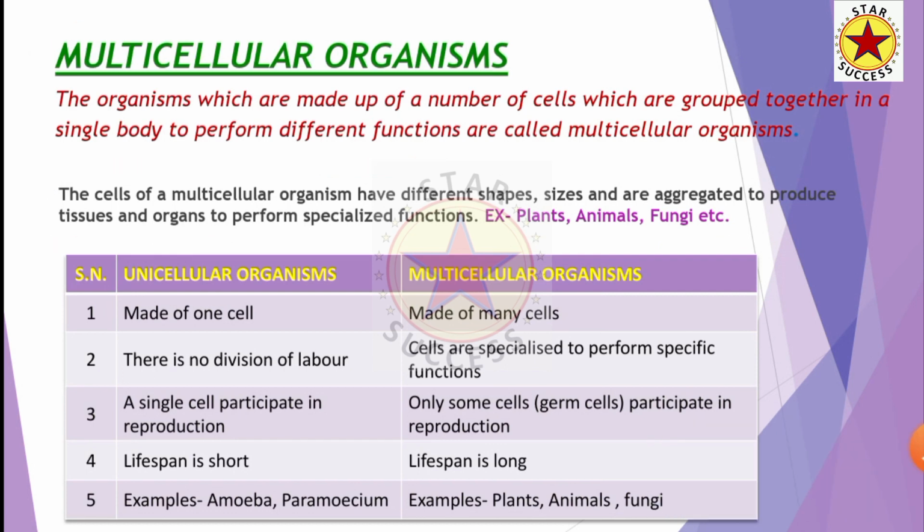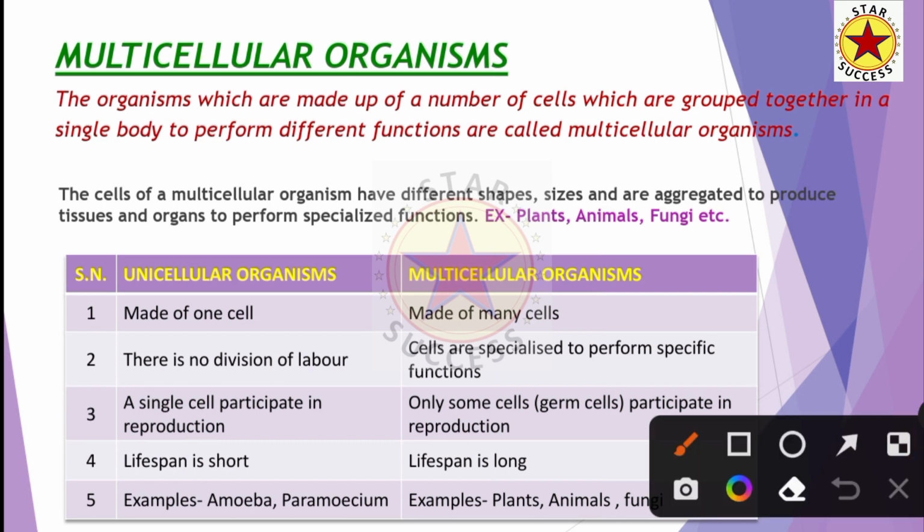Let us compare unicellular organisms and multicellular organisms. Multicellular organisms are made up of many cells, and unicellular organisms are made up of only one cell. There is no division of labor in unicellular organisms. But in multicellular organisms, cells are specialized to perform specific functions.